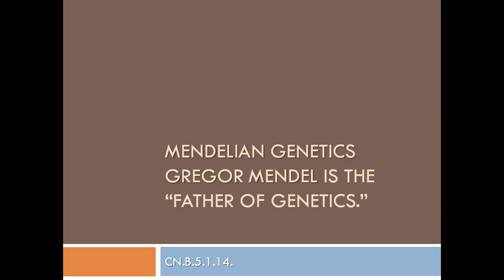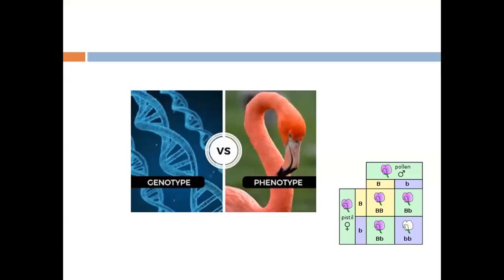So, the things that we cannot see with our eyes are the genotype. That means the genes that we have inside of our bodies. The alleles, for example, here we have B and B, that is a heterozygous individual. I'm sorry, this is a homozygous individual. And then here we have capital B and lowercase b. This is the heterozygous individual.